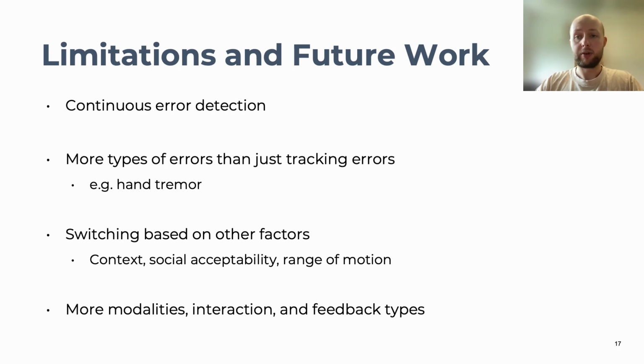Furthermore, adapting interaction to the current signal noise is not limited to gaze-based interactions and eye tracking errors, but may also be useful for other senses that have tracking issues, or even participant-specific factors such as hand tremors. Also, the concept of switching modalities could be further expanded to include switching based on other factors such as social acceptance or available range of motion. For example, one can imagine a hand-based interaction system that switches to gaze as a fallback in crowded environments where one's range of motion may be limited.